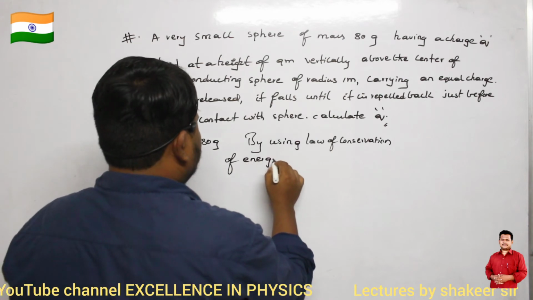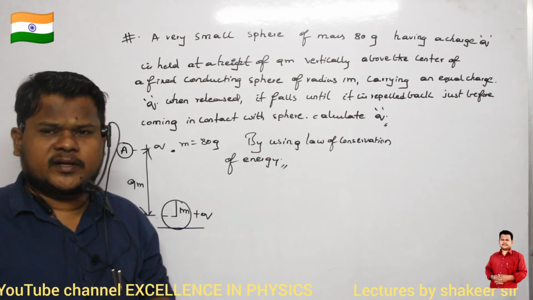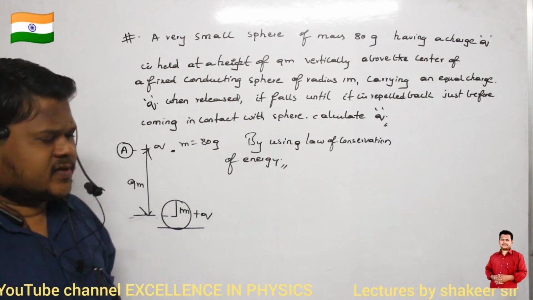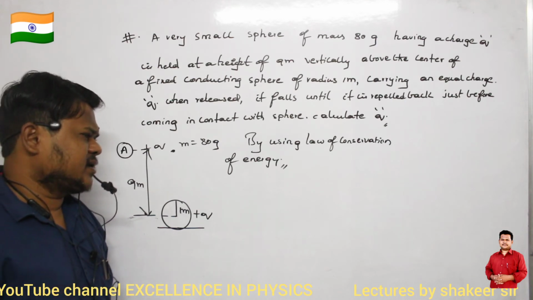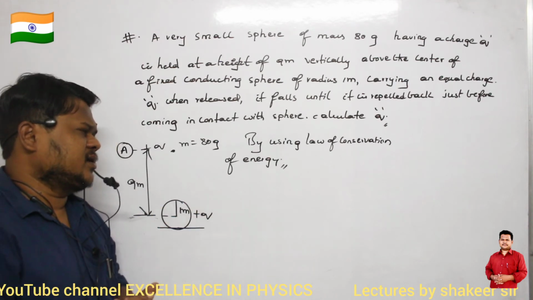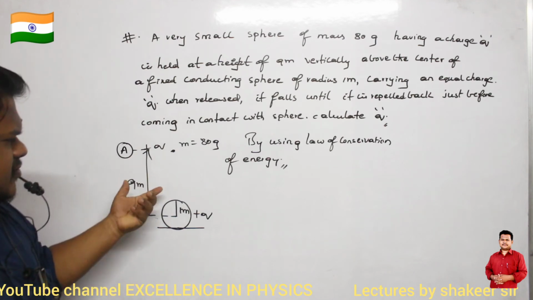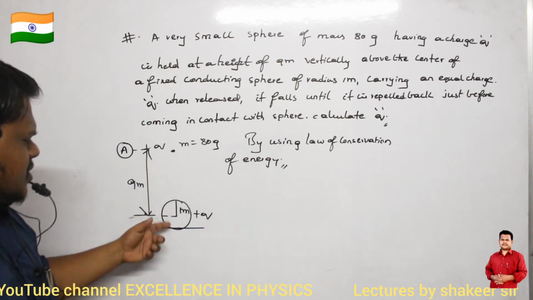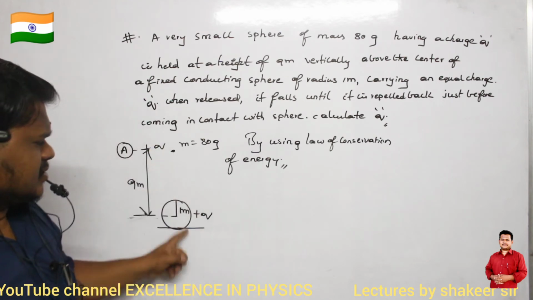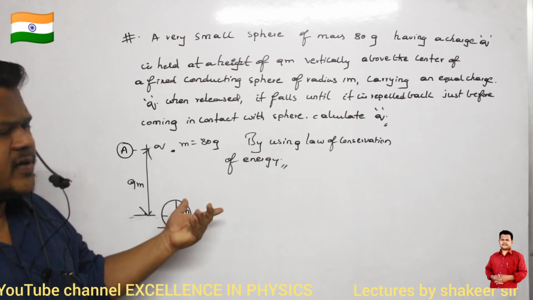Clear, ma? I have already said, in total physics, if there is any very, very important equation, any important method of solving, then it is always the law of conservation of energy, or you can call it the work energy theorem. And if only conservative forces are acting, the same thing I can call the law of conservation of mechanical energy also. So here, what are the different forces acting on this total system? One force is the electrostatic force of repulsion, which is a conservative force. And another force is gravitational force, which is also conservative. So definitely all conservative forces are acting here.